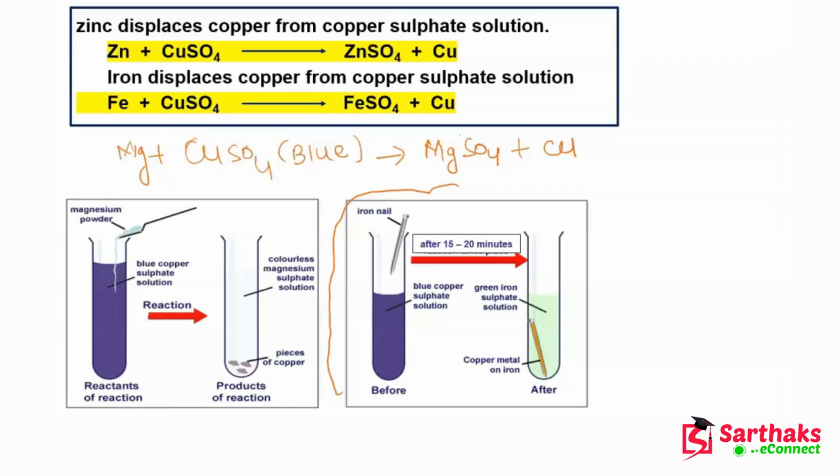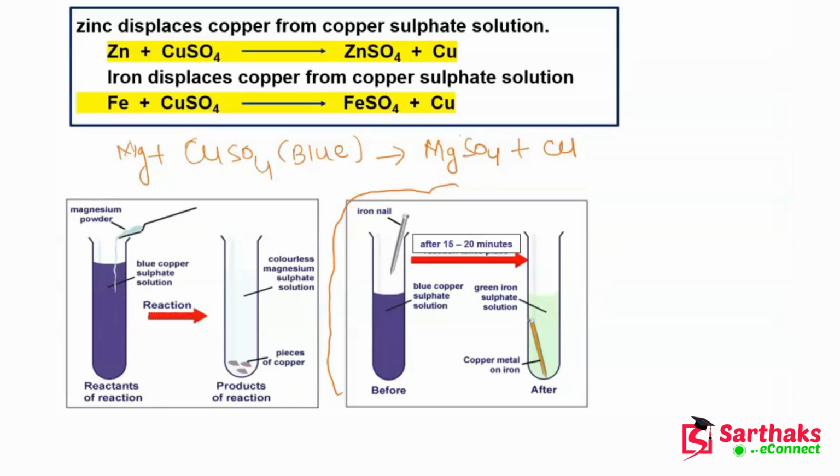And this copper metal can be seen here on this nail. I hope this point is clear to you. You can see that the color of the nail becomes brownish, and the color of the solution becomes green.